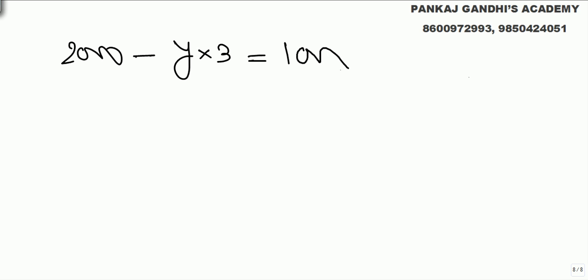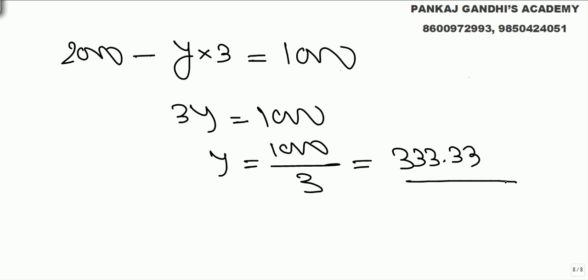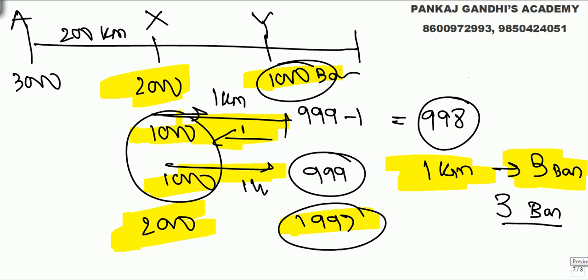So let's say he had 2000 bananas, Y kilometers he goes, drops and comes back, and he is left with 1000. 3y is 1000, so y is 1000 upon 3, or we can say 333.33. So 2000 he had, per kilometer he needs 3 bananas, so this is how many kilometers he needs to go.